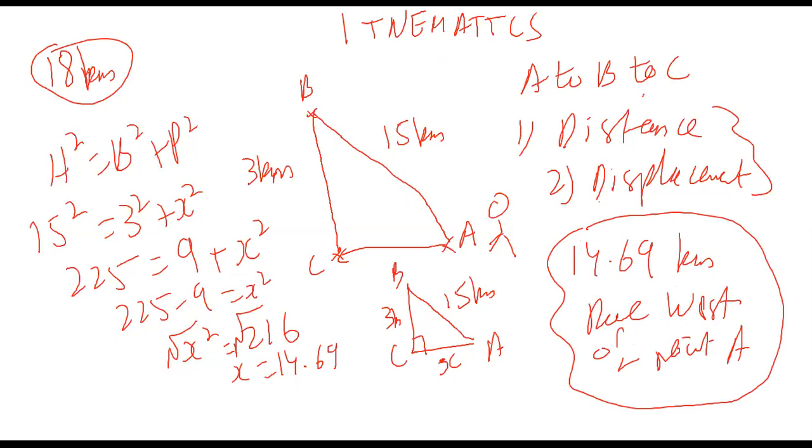Zainab, Mustafa, Sumail, did you people get it? Okay, good. Is there any confusion? Always remember the definition. The displacement is the shortest path. Clear?